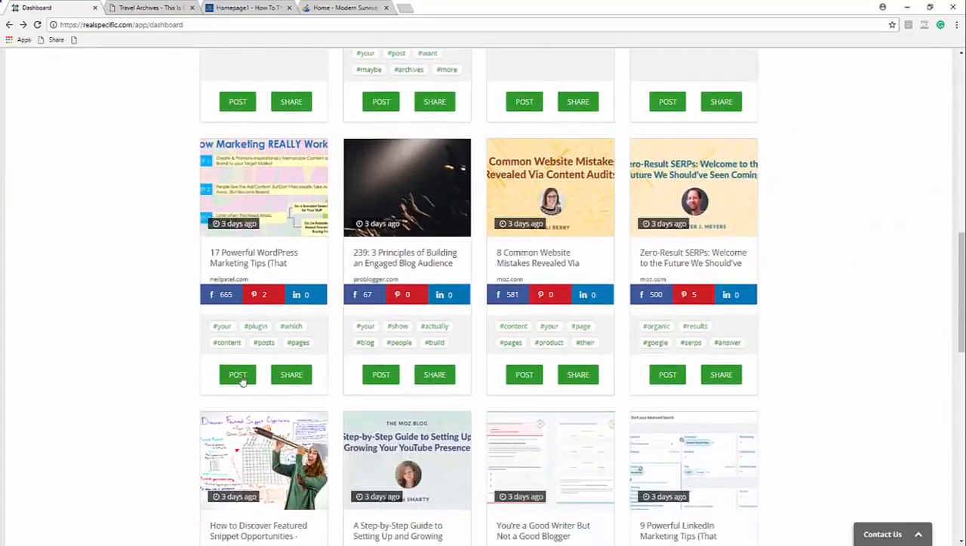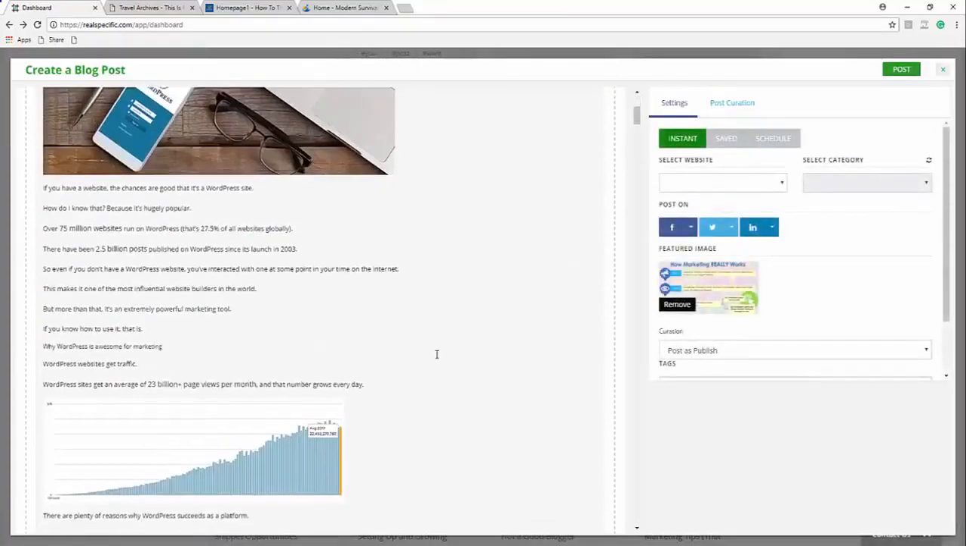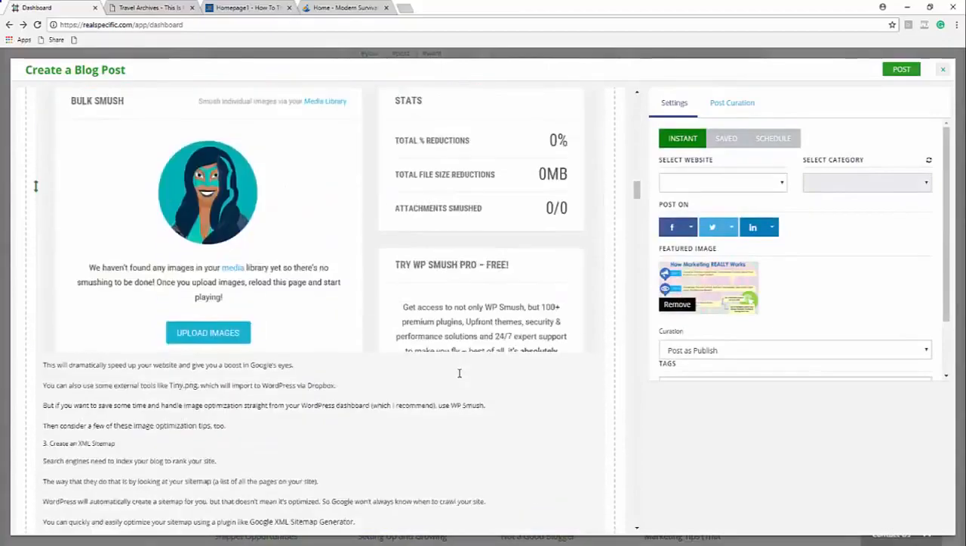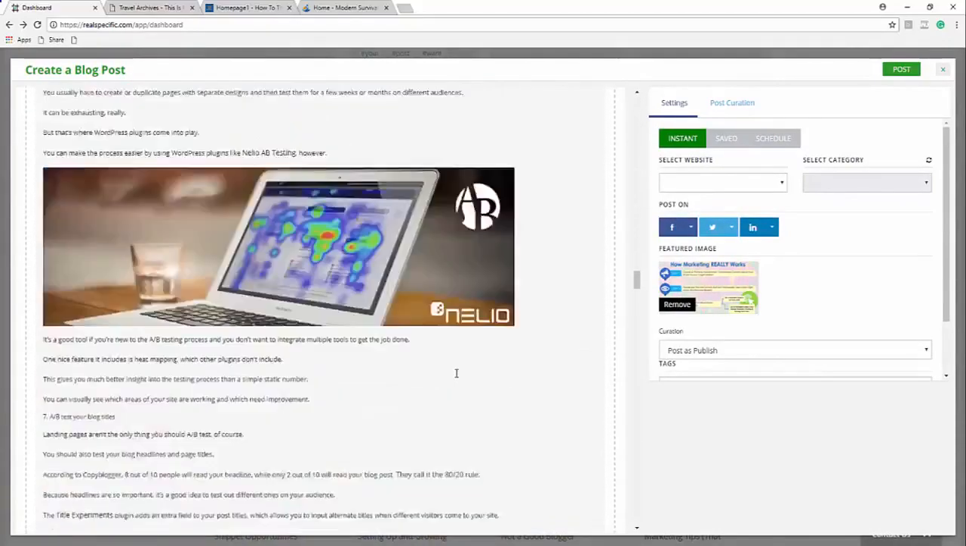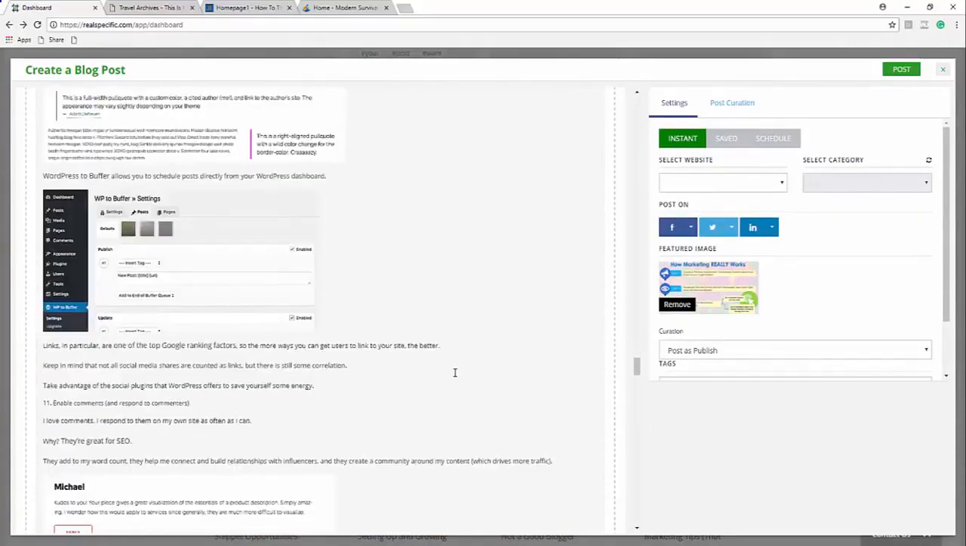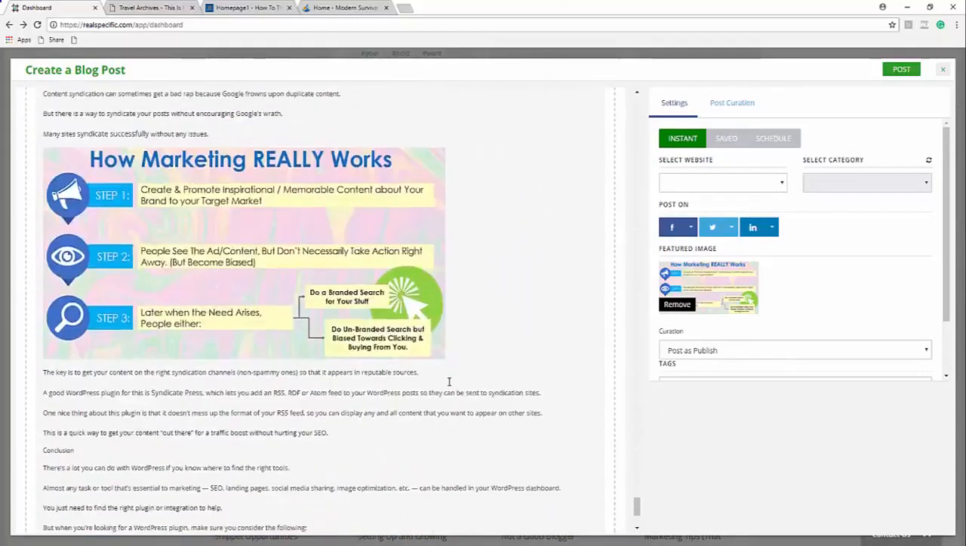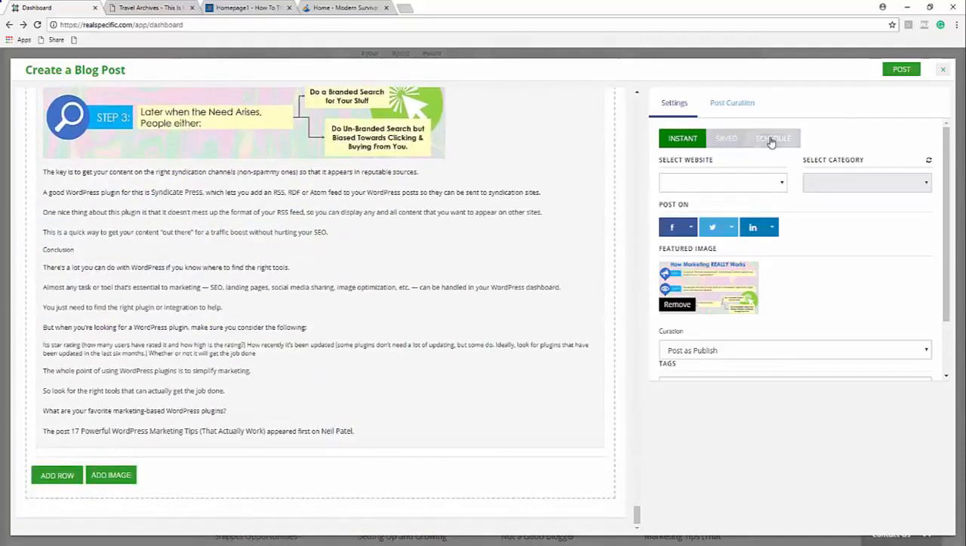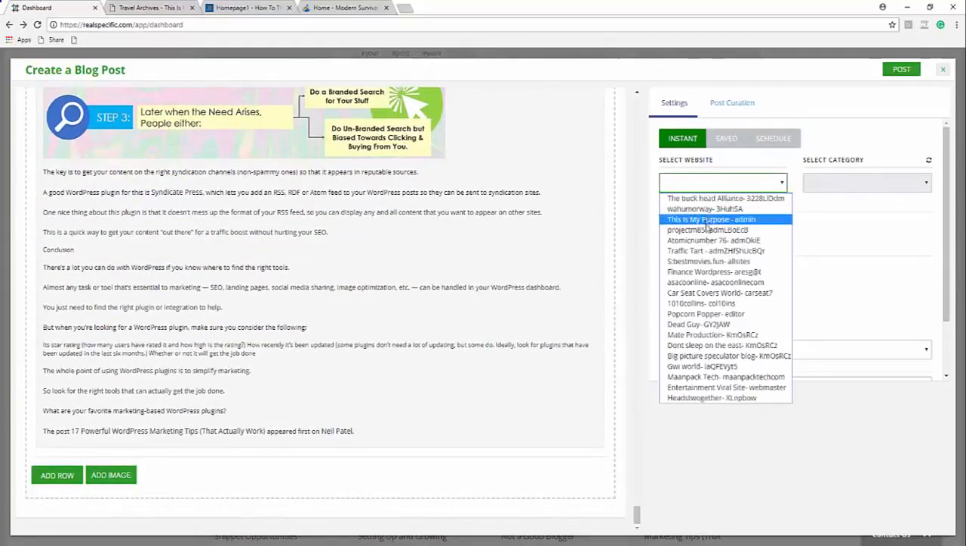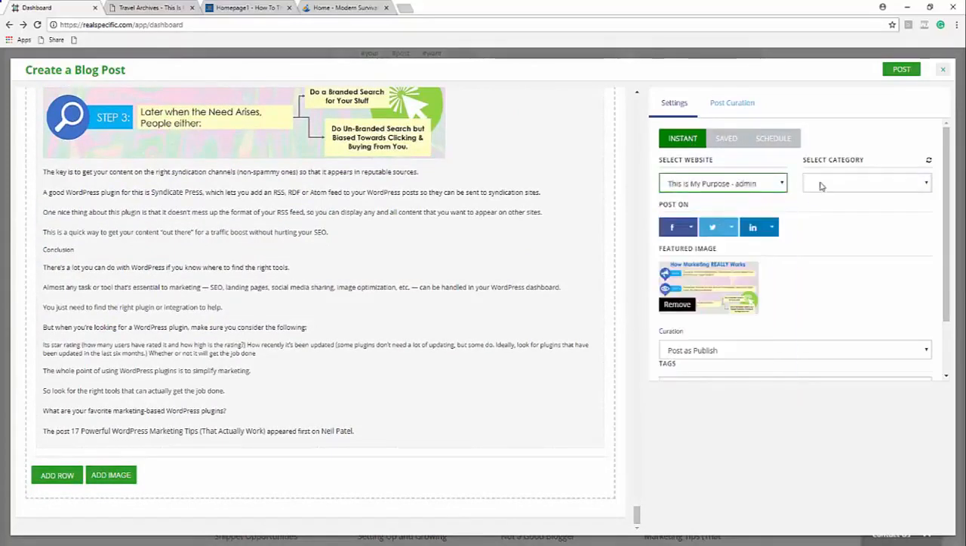Now, let's say that I want to curate this actual article. So I'm going to go ahead and click post. And the first thing that you're going to notice, look at this article here. Insanely in-depth, tons of high-quality content in there. This is definitely an article that I would want to post on my website. So I can come over to here. I can do instant. I'll do my website, which is my purpose.